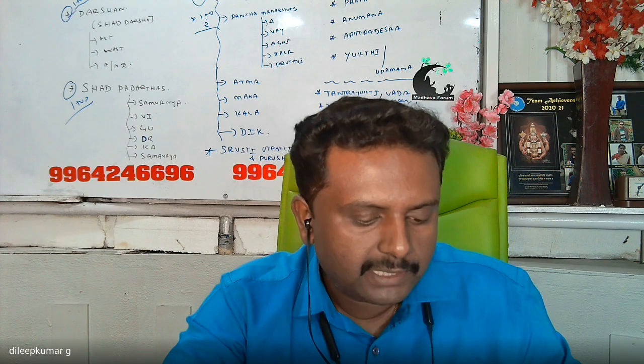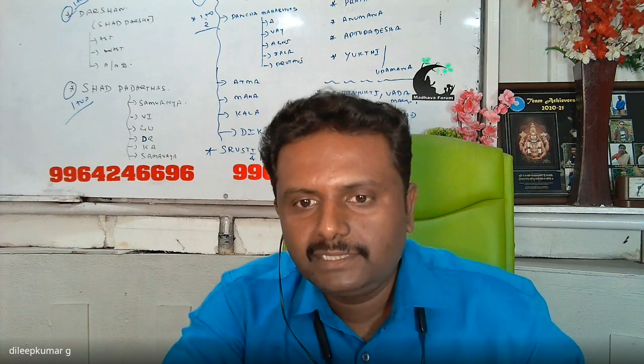He sticks on to his things, so that's why it's called Jadavada. Also, Charvaka Darshana is called Bhautika Darshana, Shuddha Nastika Darshana, or Lokayata Darshana.